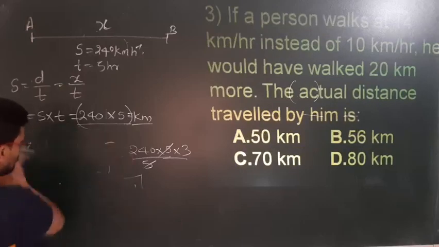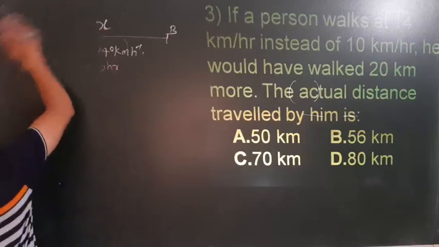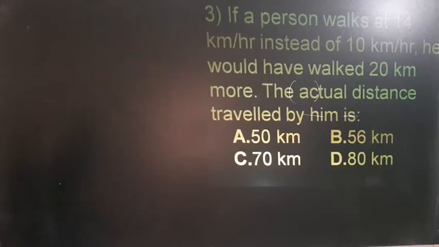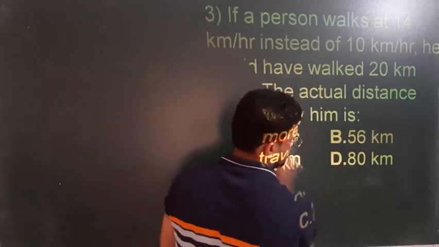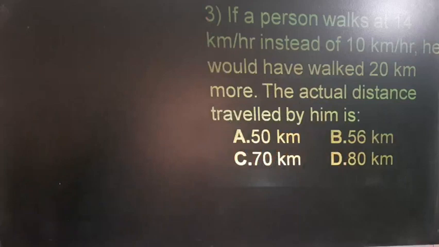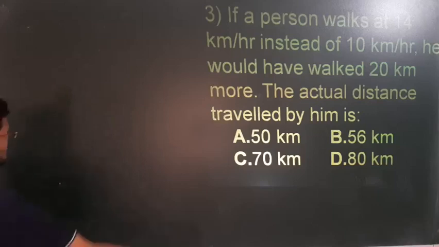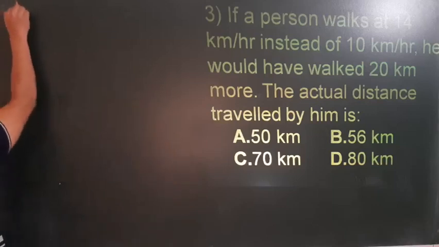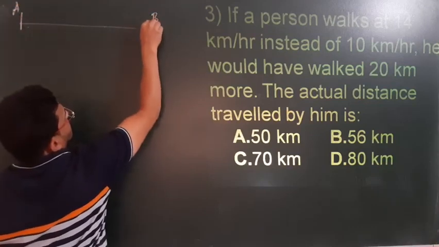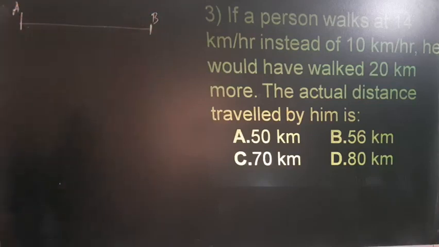Third one. Numerical number 3. A person walks 14 km per hour instead of 10 km per hour. He would have walked 20 km more. The actual distance traveled by him is, okay. So suppose the person is traveling a certain distance A to B. Diagram is very important.